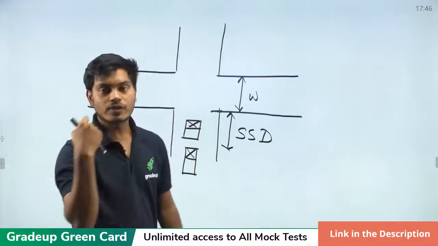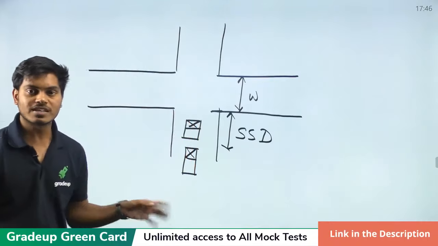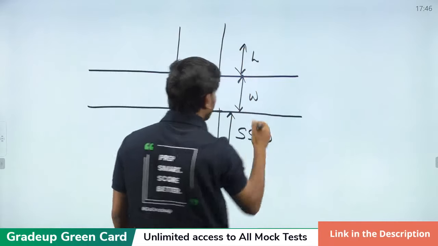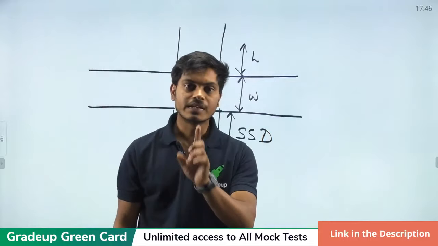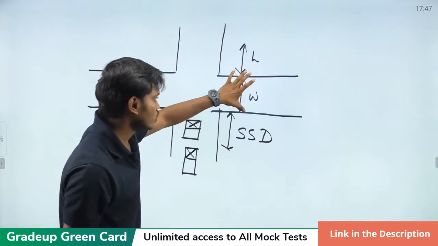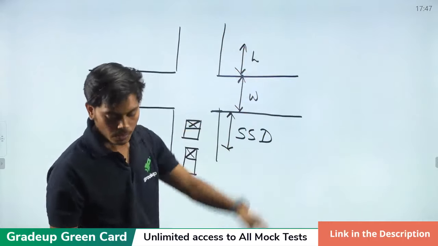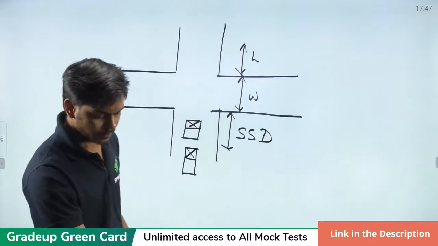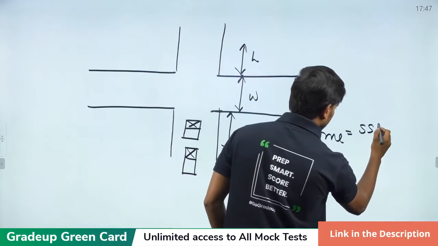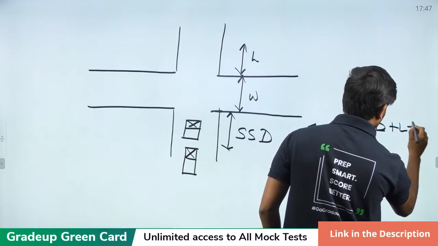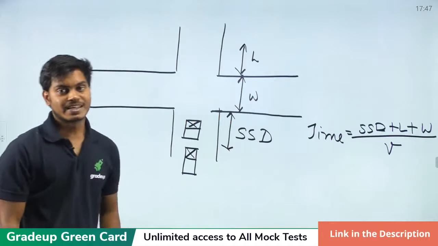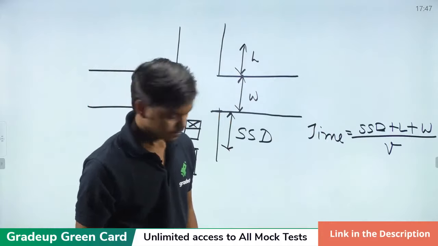So for this type of condition, when the vehicle is beyond its SSD zone, the amber time will be given as what? The SSD plus the width of the road plus the length of the vehicle. So the time will be SSD plus length of vehicle plus width of road, divided by the velocity, whatever it has. So you will get the amber time actually. All right.